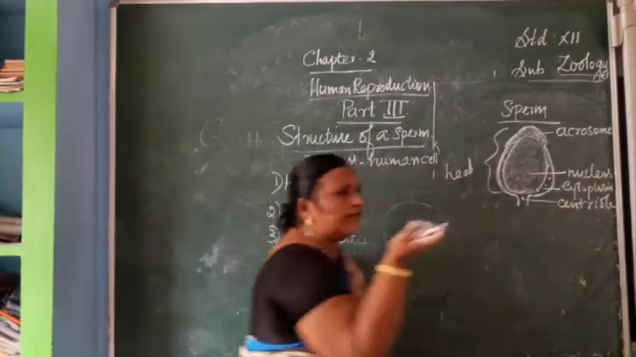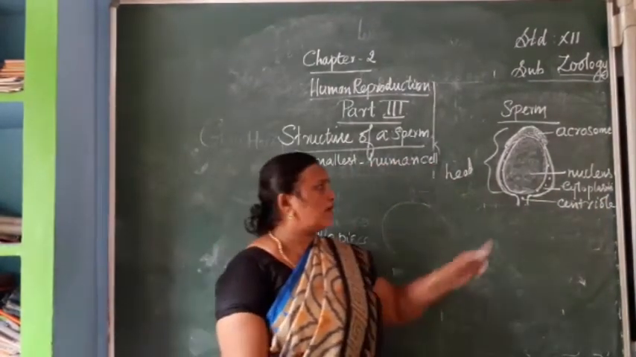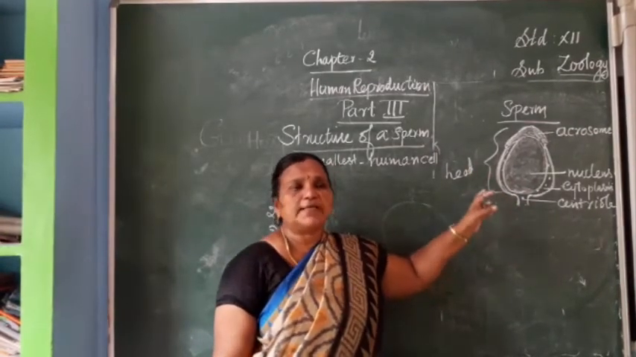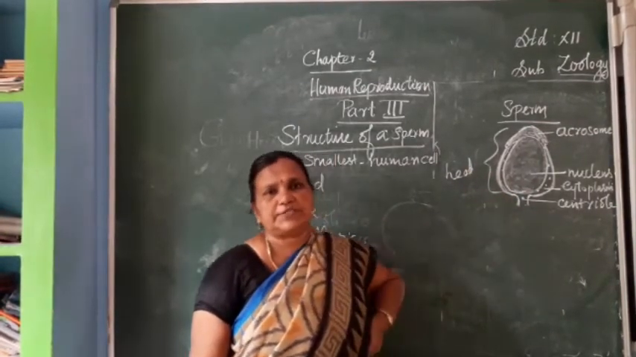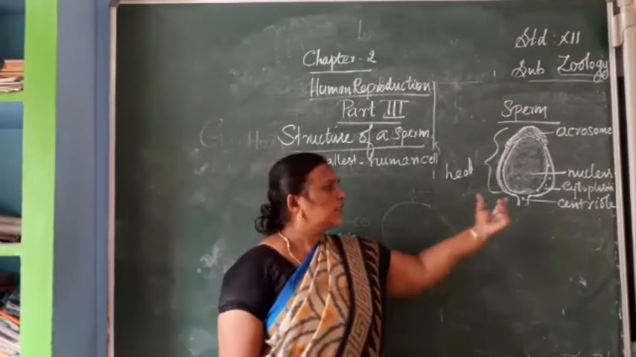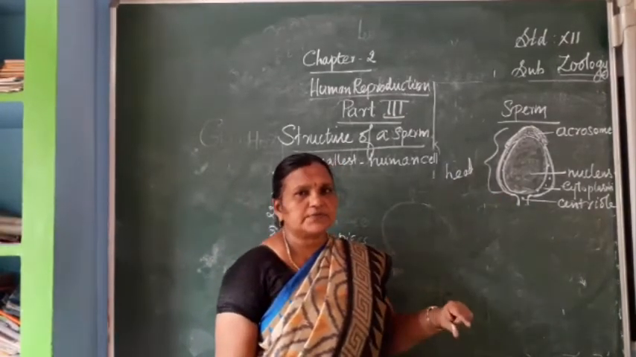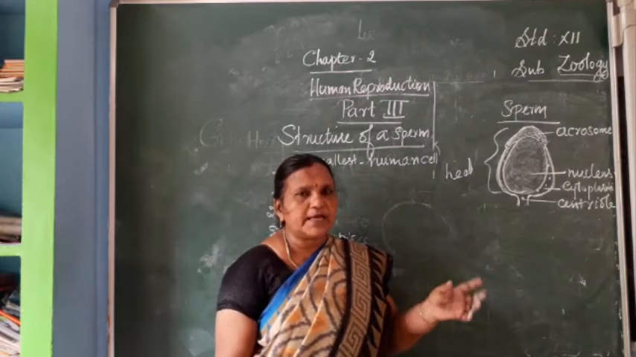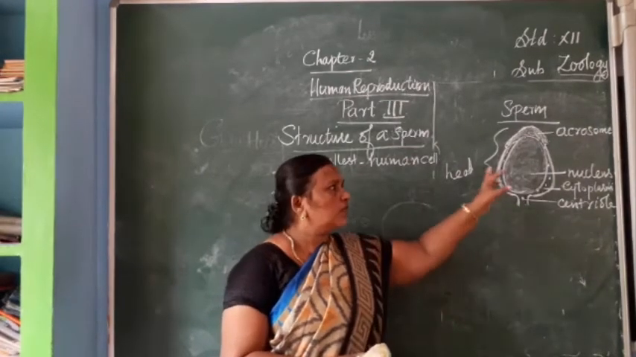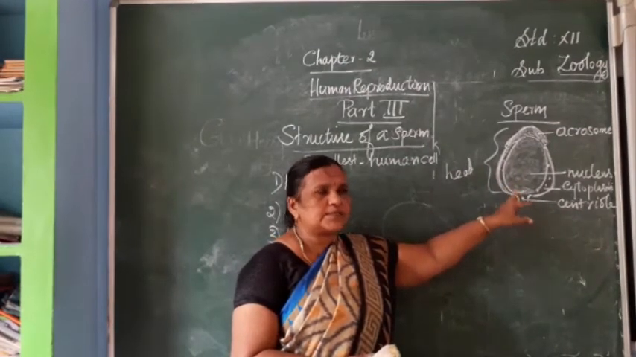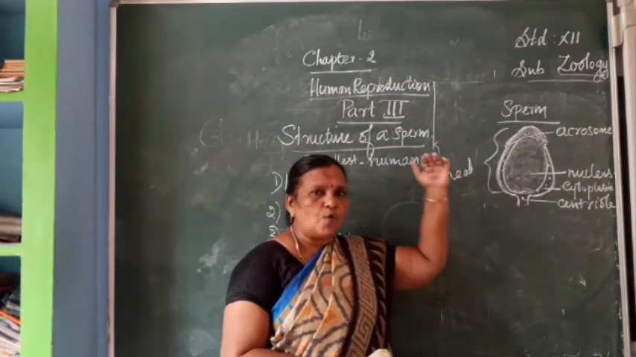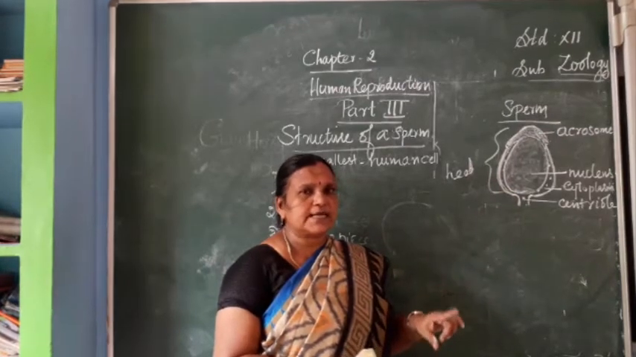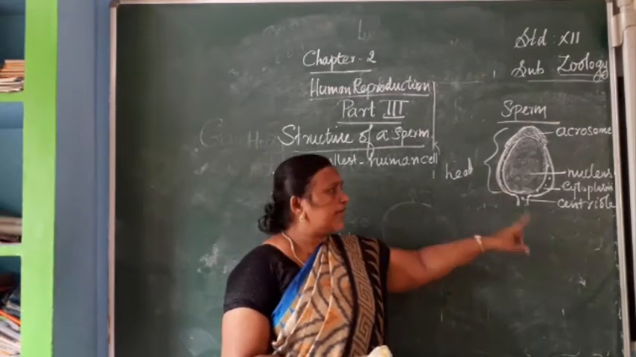When fertilization happens, the centriole also enters inside the ovum, and it is responsible for cell division. When the zygote forms, it is responsible for the cell division. What is a zygote? The zygote is the fusion of male and female gametes, afterwards with 2N. Now the sperm is haploid in nature, the ovum is also haploid in nature. After the fusion, fertilization happens, and we get the zygote.